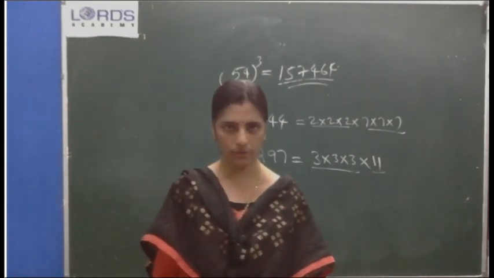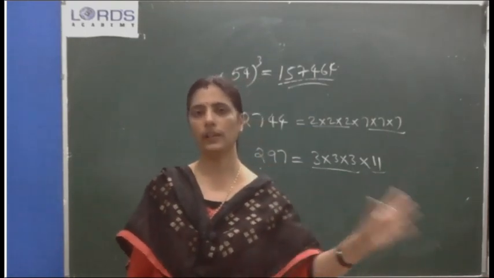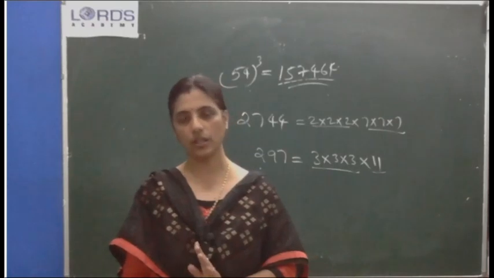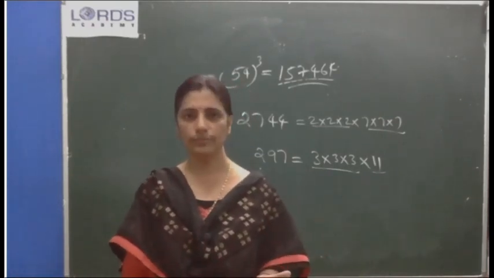Many questions are there. For example, find the cube of 42. 6th subdivision, do you see? Find the cube of 42. What you will do? 42 into 42 into 42, you will get one answer. You can check the answer with the back of the textbook. Okay? So, no need to discuss.